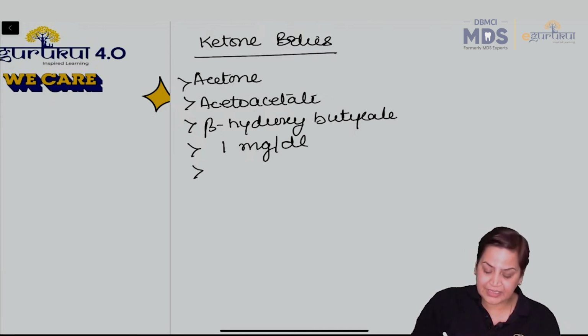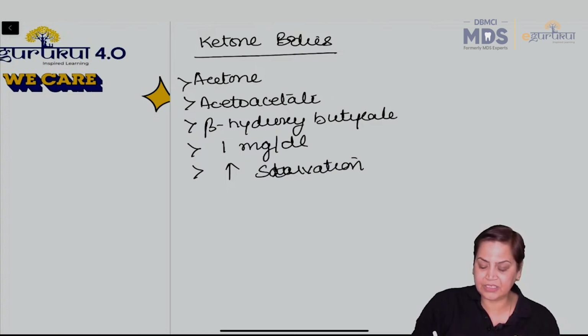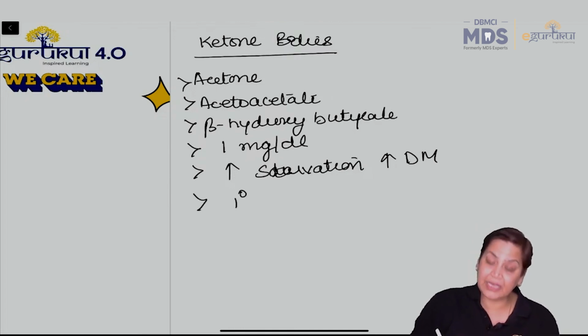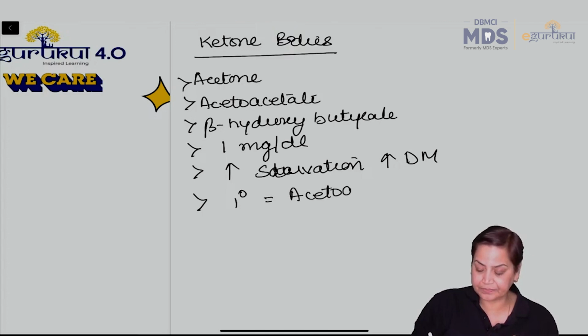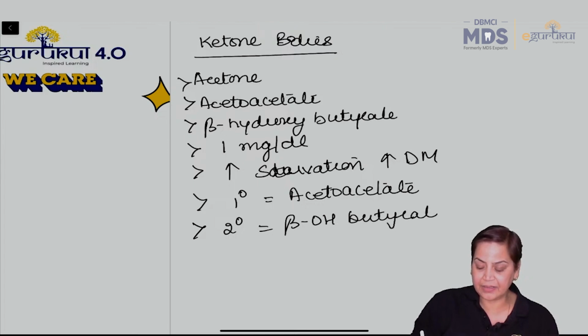The ketone bodies increase during starvation and increase during diabetes mellitus. And always remember the primary ketone body is acetoacetate, and secondary ketone bodies are beta hydroxybutyrate and acetone.